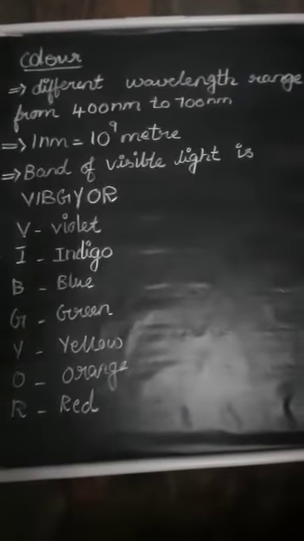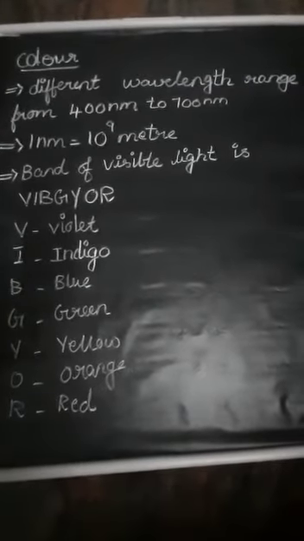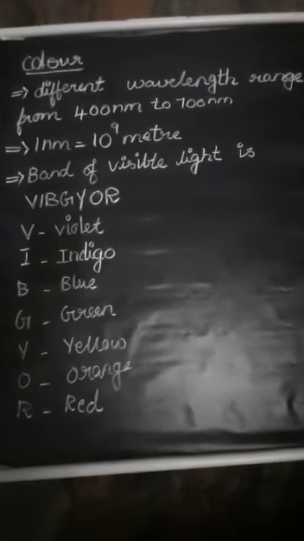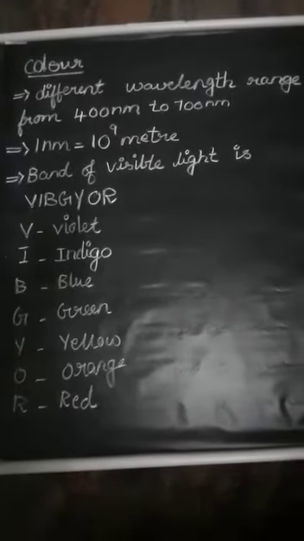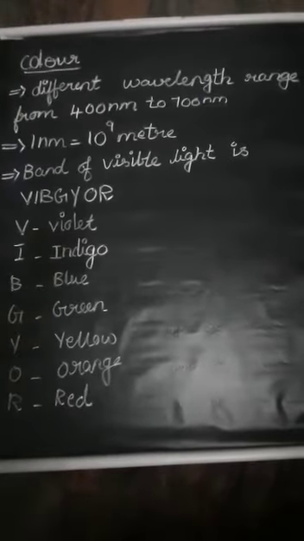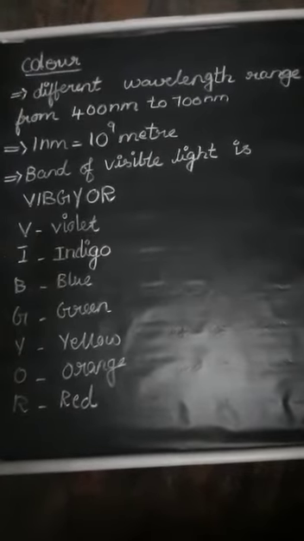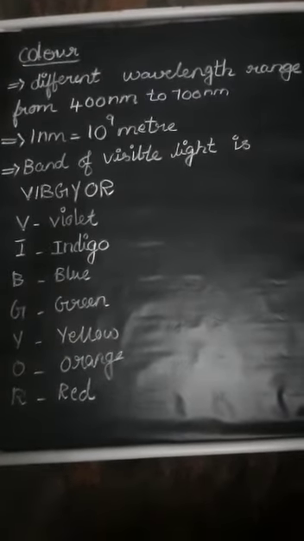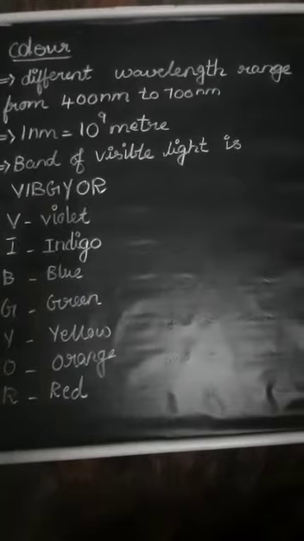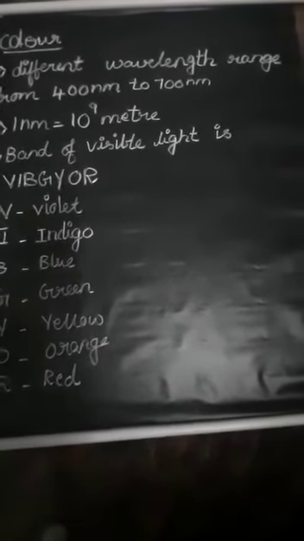So the next topic we are going to see is color. Light is a form of energy in the form of waves that stimulate the retina of our eyes. If you see the sun, the sun's color is yellow, but in its rays, like dust particles, if you look in that, many colors you can see. So color means we have a lot of colors.